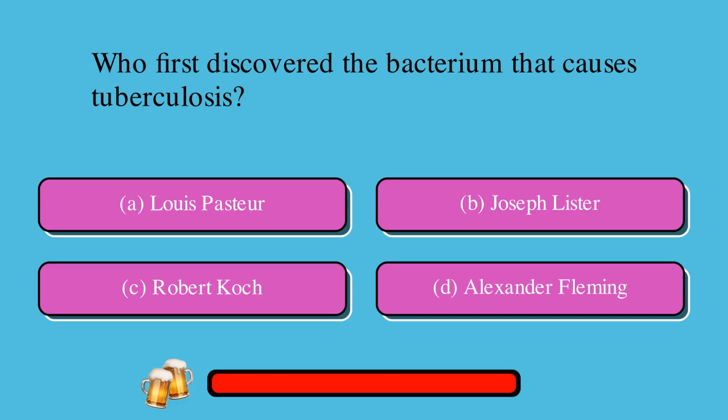Which possible solution lists the person who first discovered the bacterium that causes tuberculosis? Is it A. Louis Pasteur, or B. Joseph Lister, or C. Robert Koch, or D. Alexander Fleming? The correct answer is C. Robert Koch.